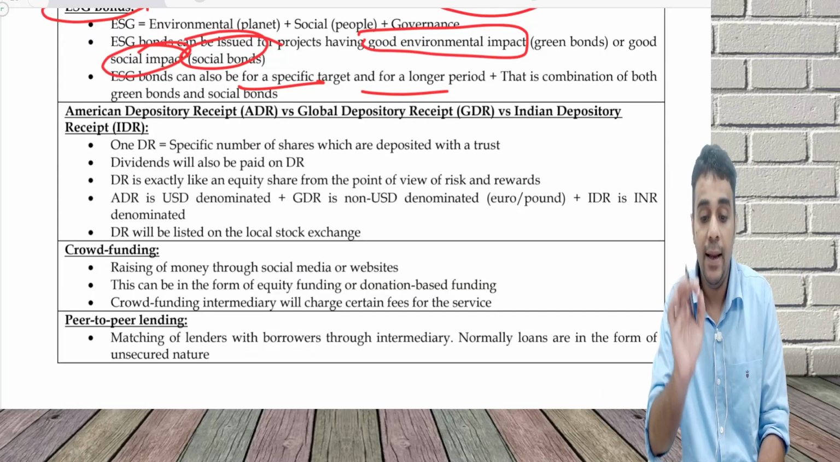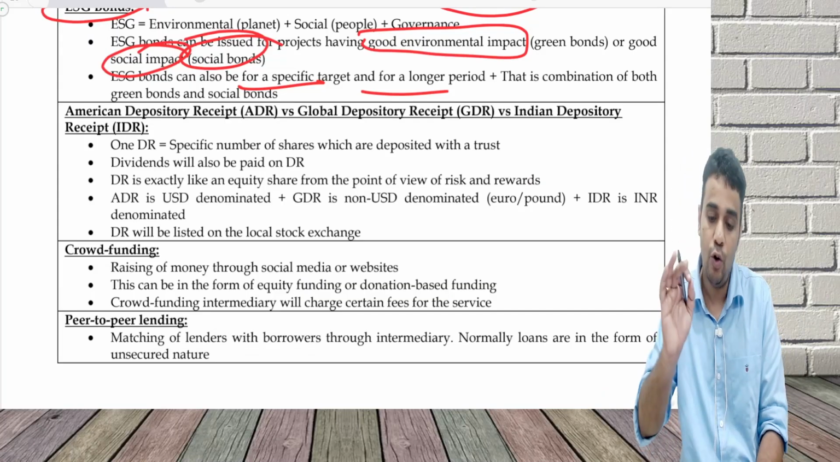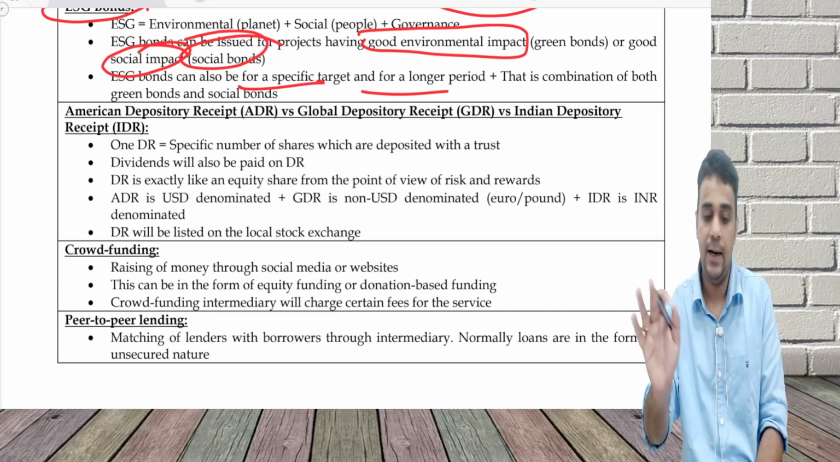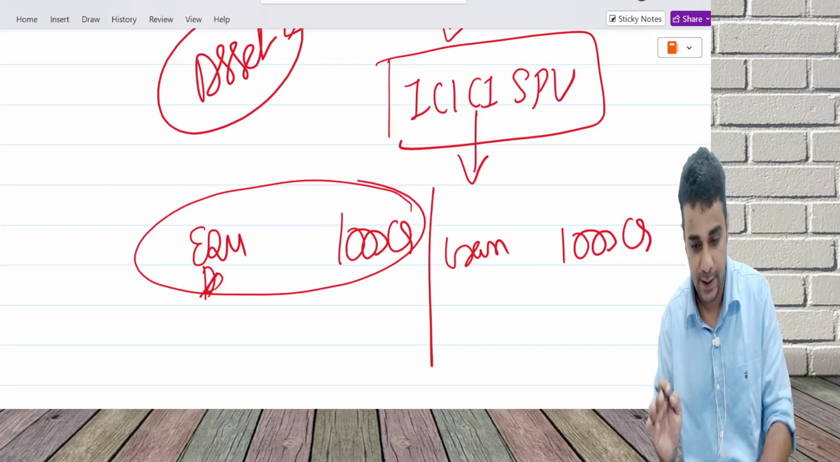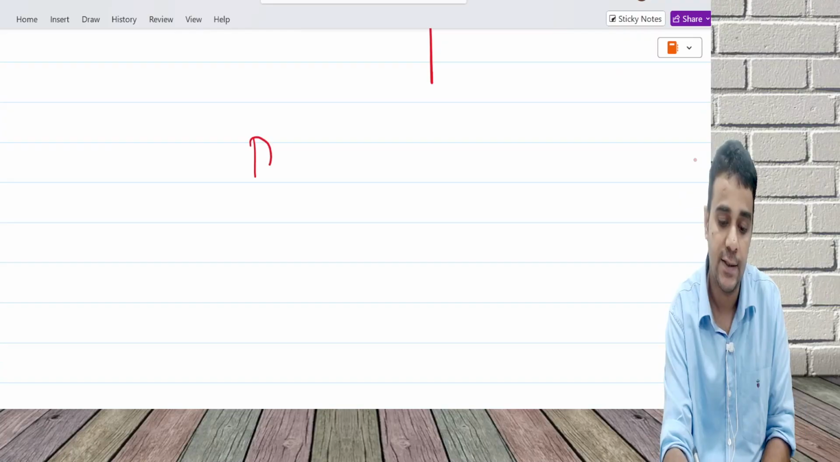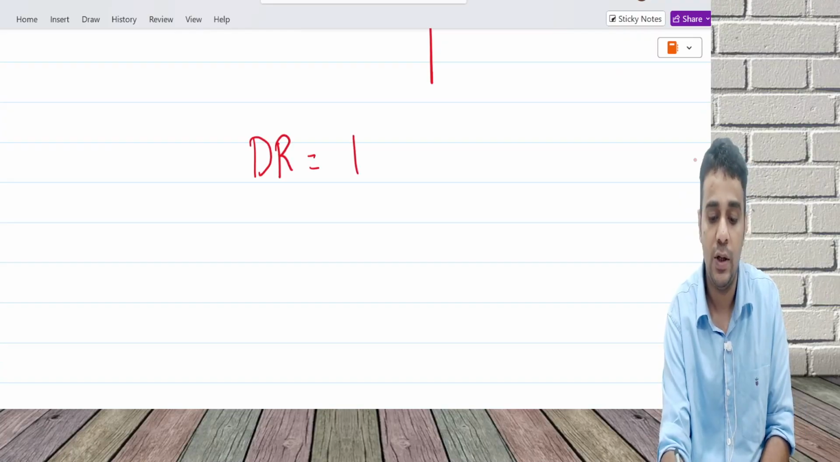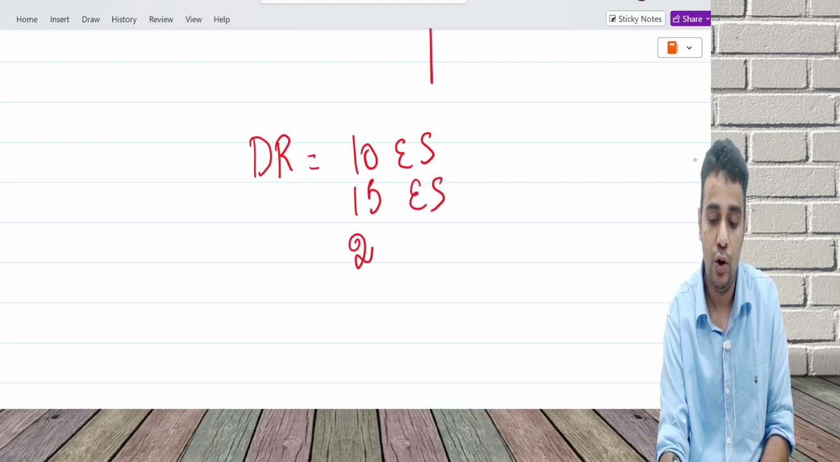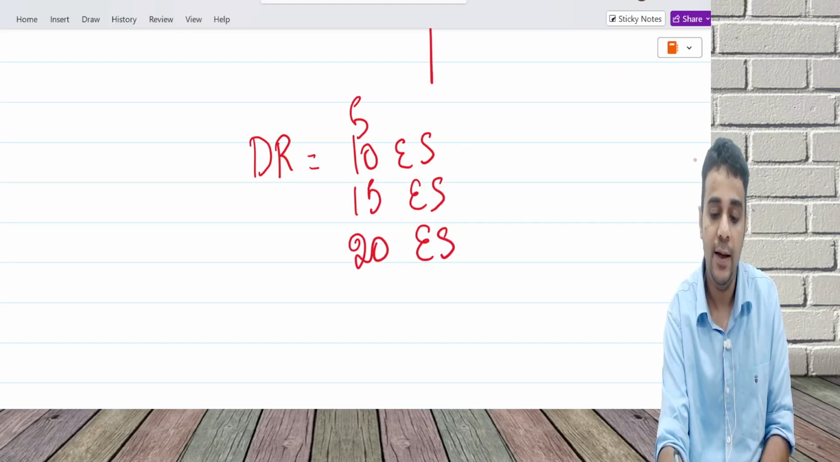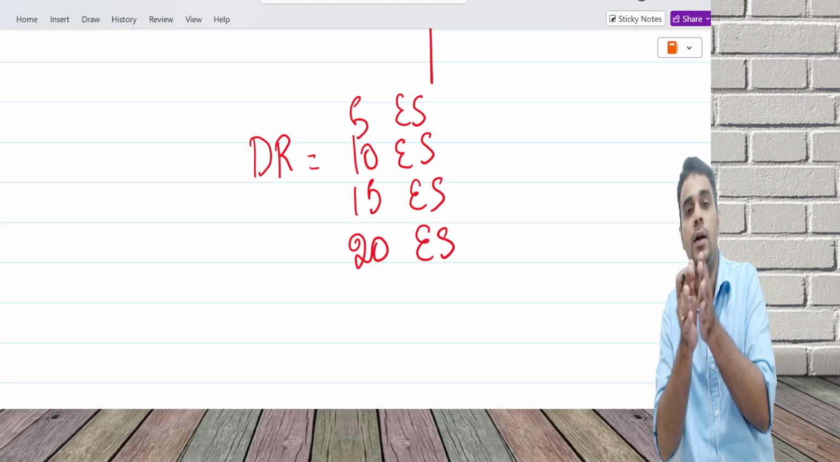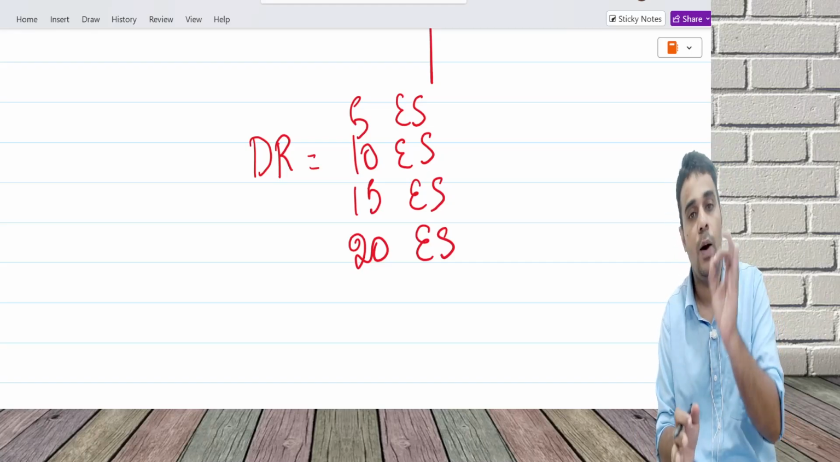Next, American depository receipt, global depository receipt, Indian depository receipt. I'll first quickly explain this. What is a depository receipt? It is equal to 10 equity shares, 15 equity shares, 20 equity shares, or 5 equity shares. We convert a number of equity shares into one depository receipt.